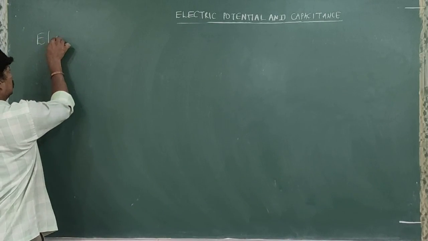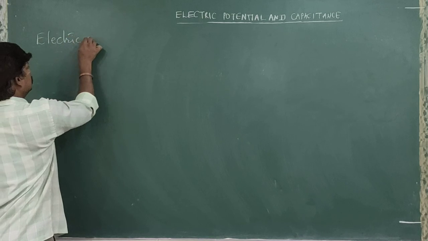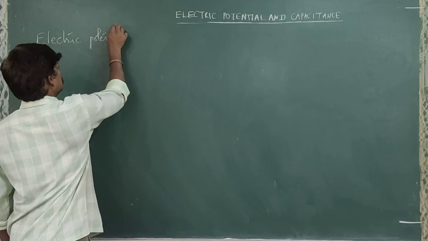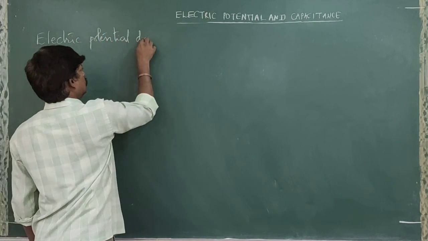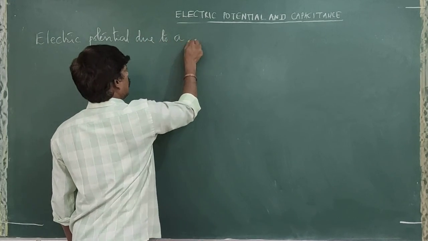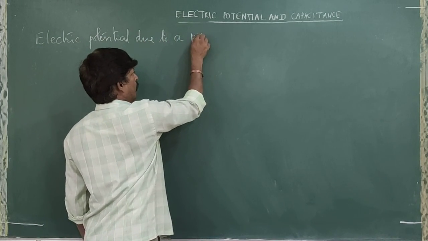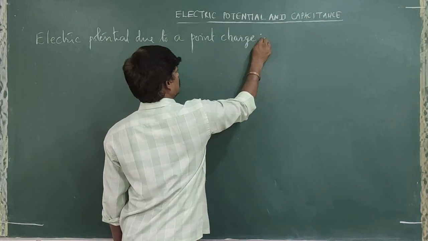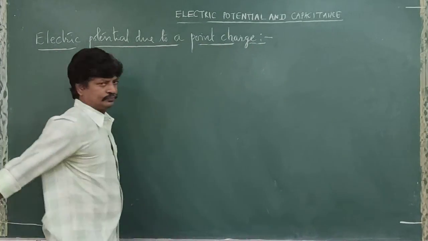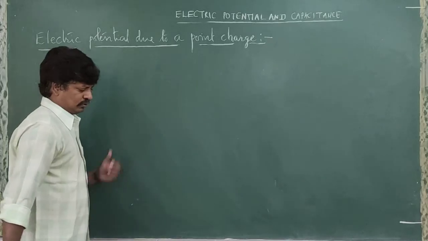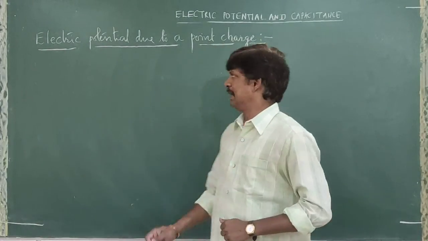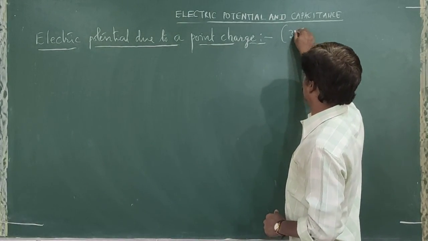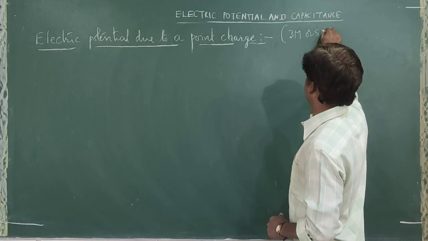Electric potential due to a point charge. So for PUC exam, they might ask you this one for either 3 marks or 5 marks.